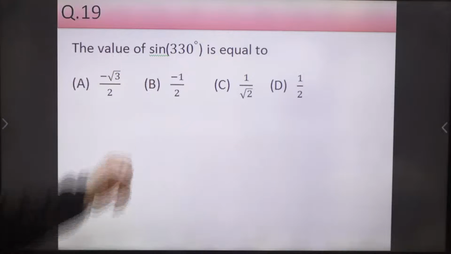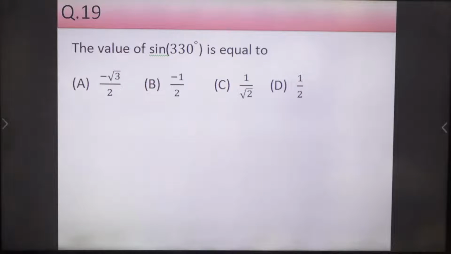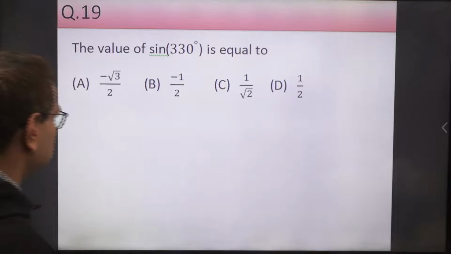So, all of you tell me the answer of this. Sine 330 degree is equal to what? What is the value of sine 330 degree? Okay, B option. Very good. Simple problem, and such problems you may find.